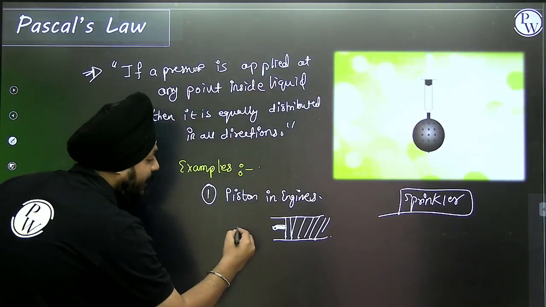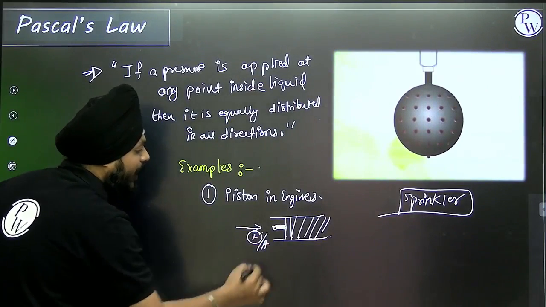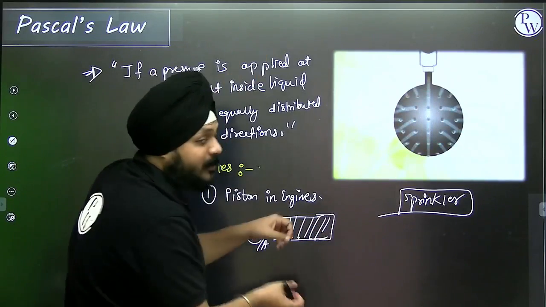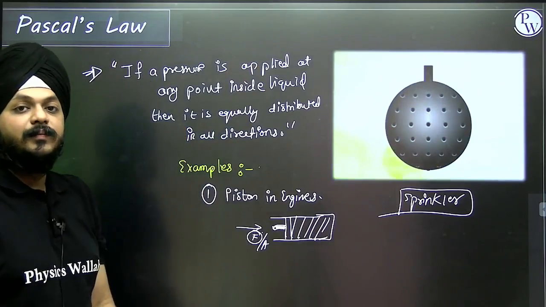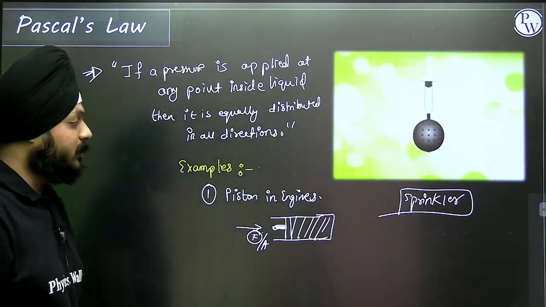Suppose if you are applying a very little force per unit area to this part of the piston, then that force is going to be equally distributed in all directions inside the fluid. It is going to transmit equally into all the directions.